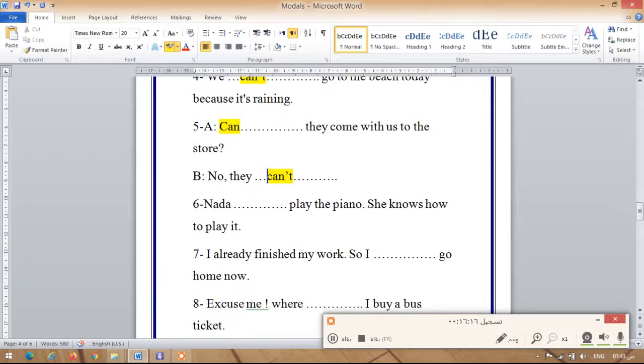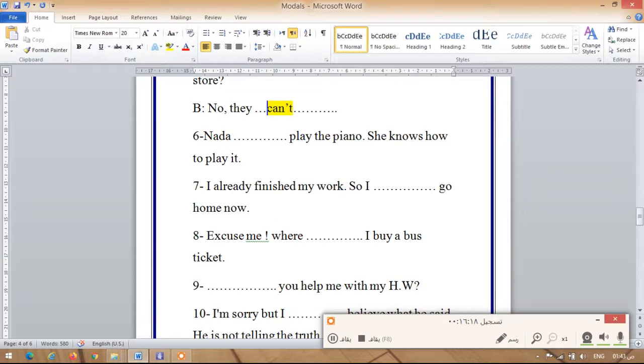And then number 6, Nada play the piano. She knows how to play it. Nada can play the piano. And then I already finished my break, so I got to go home now. So I can go home now.